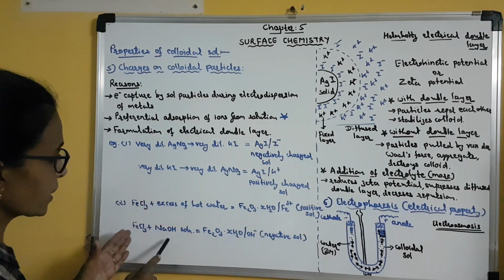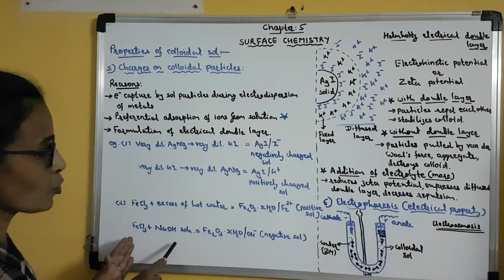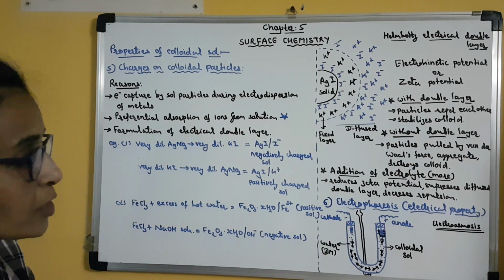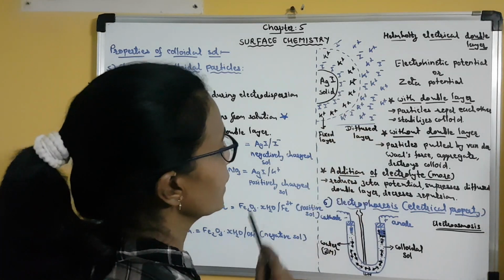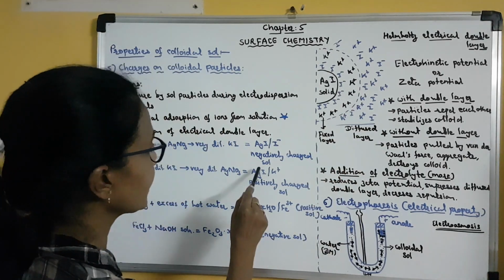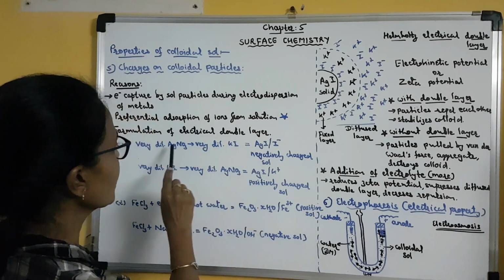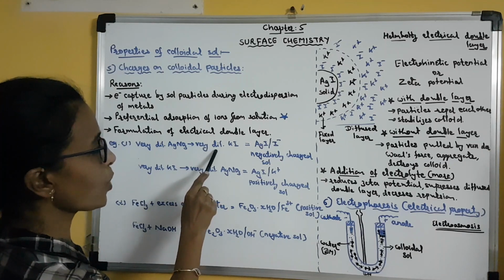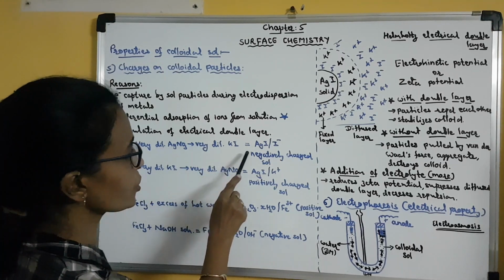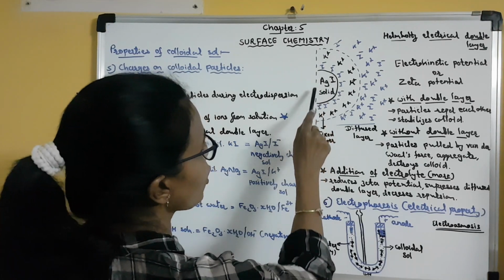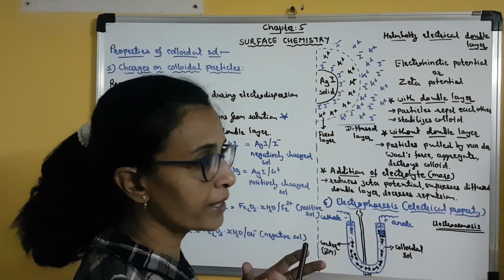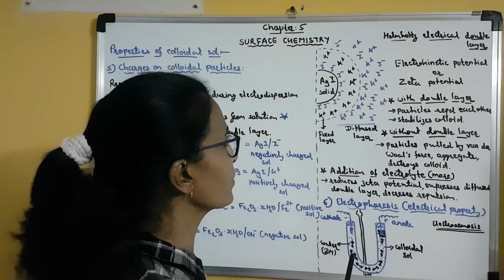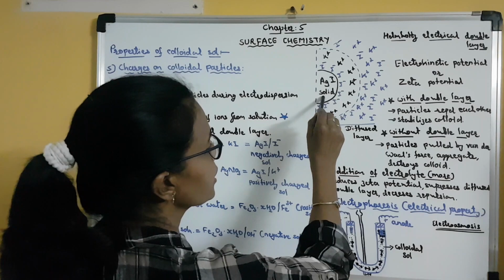Now, after these positive or negative sols are formed, how does the formation of the electrical double layer take place? That is what we are going to discuss in the next topic. Here we will take this example: highly diluted silver nitrate solution is added to highly diluted potassium iodide solution and solid AgI, that is colloidal particles, are formed, a colloidal solution is formed. So this is solid AgI.